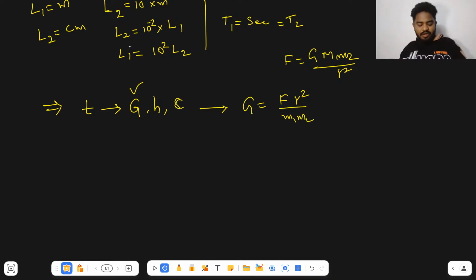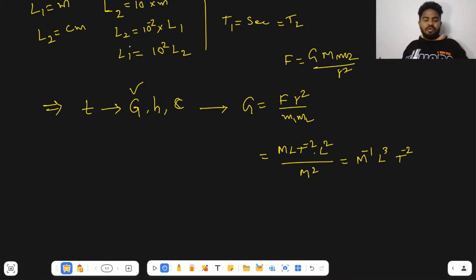Force is nothing but M L T power minus 2, so you will have the dimensional formula of G as M to the power minus 1 L cube T to the power minus 2, right? So this is the dimensional formula of G.